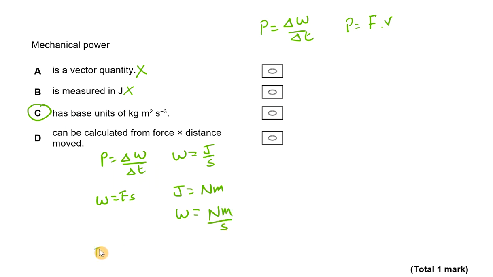And I can say that force equals mass times acceleration. So I can say a newton is equal to a kilogram meter per second squared. I can substitute this for newtons here, and I'm going to get a watt is a kilogram meter squared per second cubed, which is answer C.